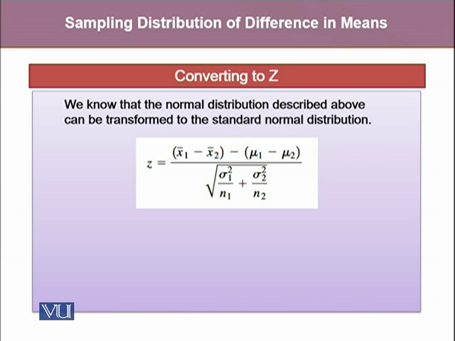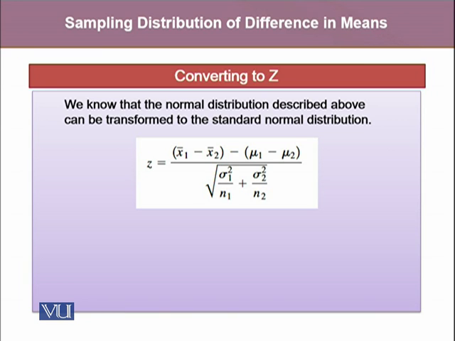Hence, we know that the normal distribution described above can be transformed to the standard normal distribution, where if we are interested in x, we subtract its mean and divide it by its standard error. Here, our interest is transforming x1 bar minus x2 bar into the standard normal, when we already know that x1 bar minus x2 bar has the normal probability distribution.